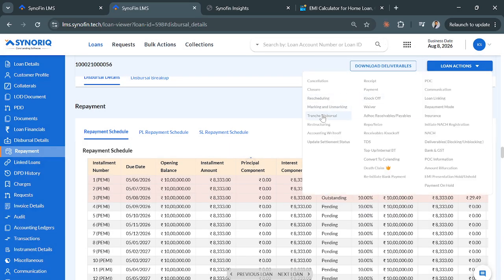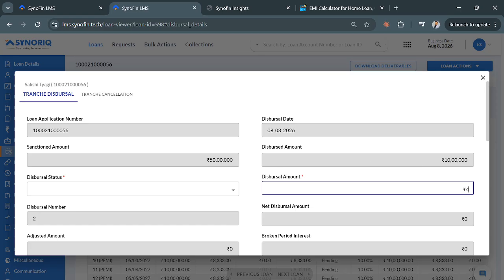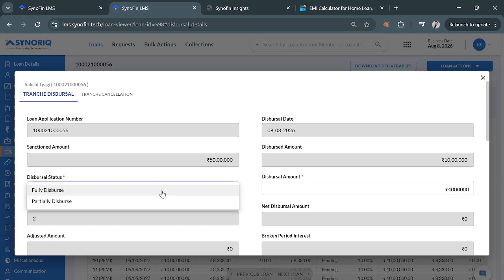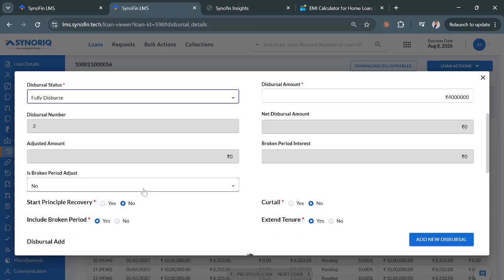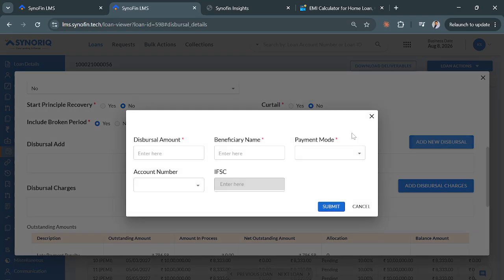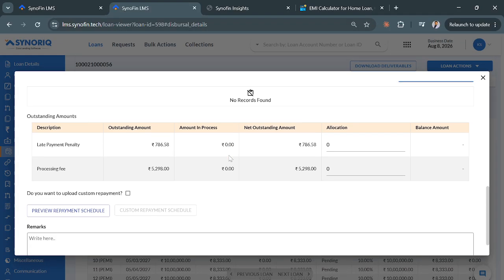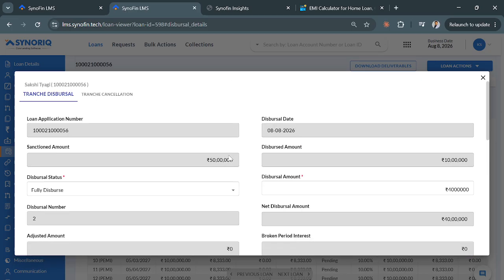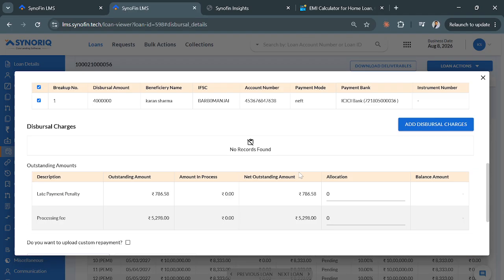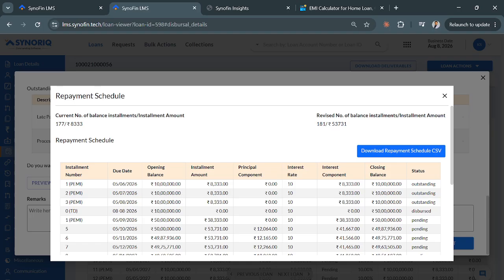I'll again create a tranche. So let's say 40 lakh is remaining, right? We'll make it fully disbursed. We'll create a disbursal breakup of 40 lakh rupees by NEFT, which will be given to Karan Sharma. So let's see the repayment schedule here. Yeah, the tranche is of 40 lakh rupees. Now let's create this tranche.